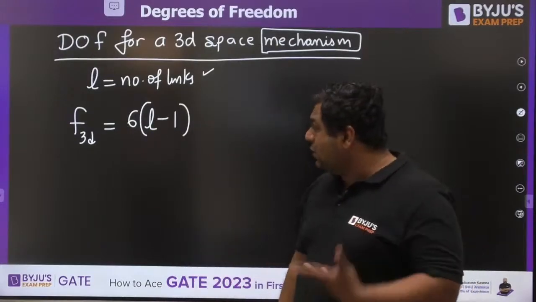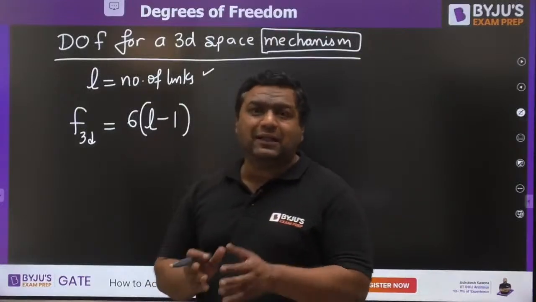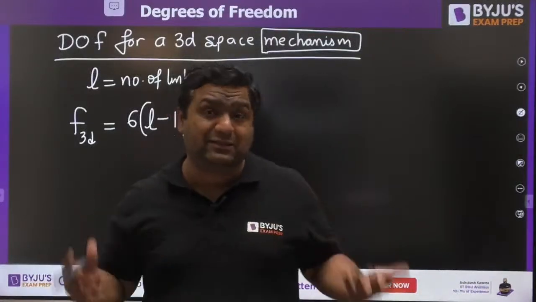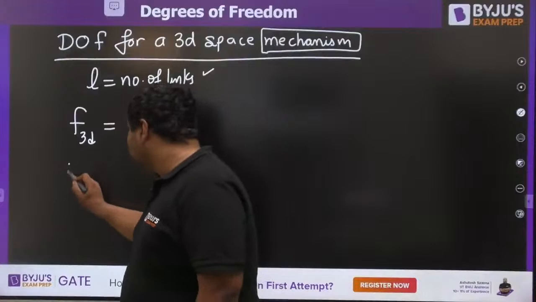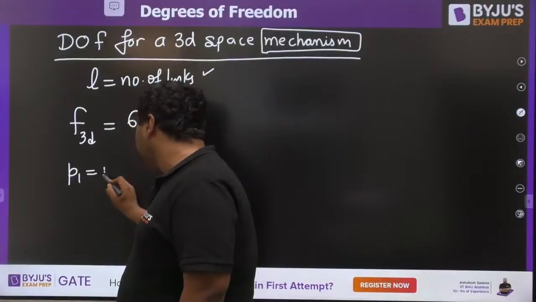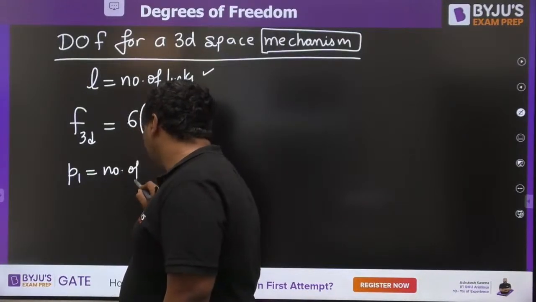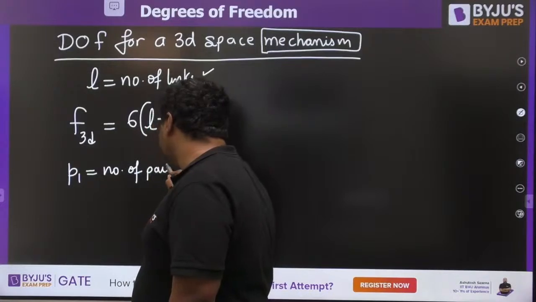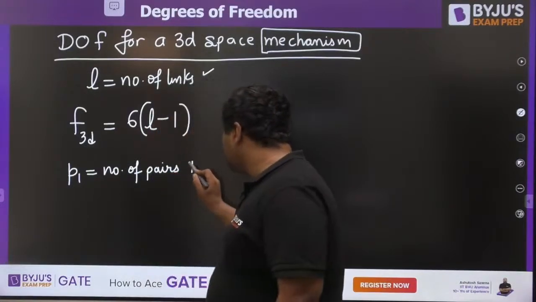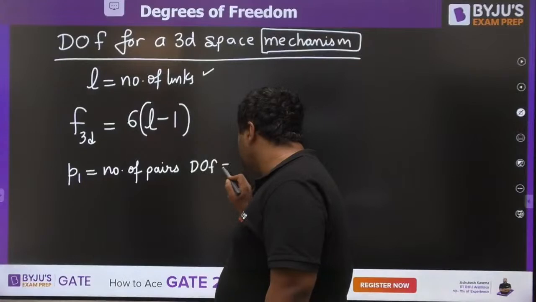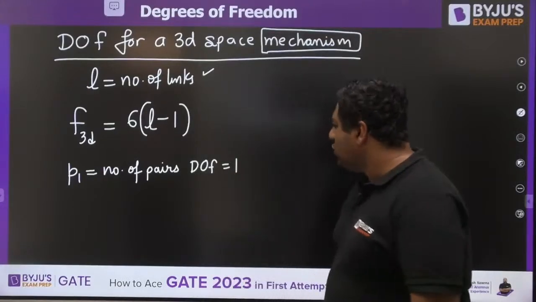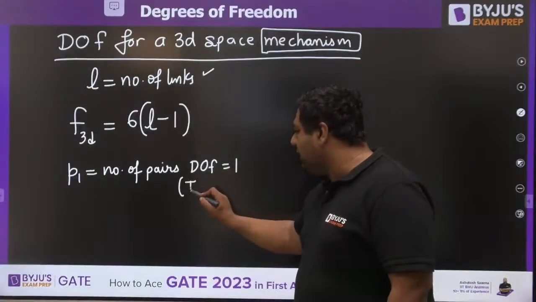Now my dear, when you will be finding out in a mechanism, there would be a number of pairs present. And let us say you find some P1 number of pairs which are having degree of freedom equal to 1. These are the example of turning pair.